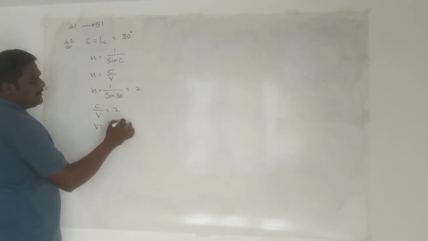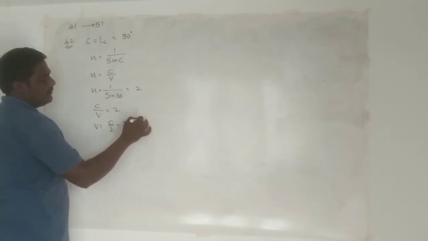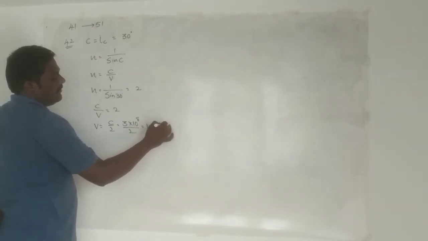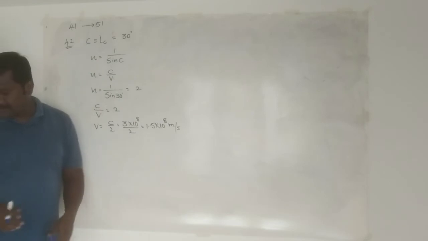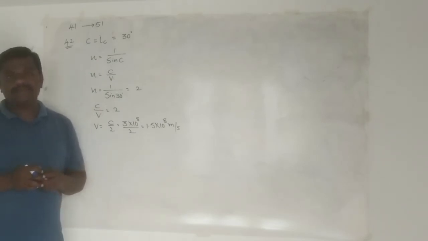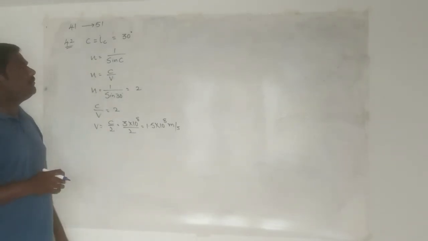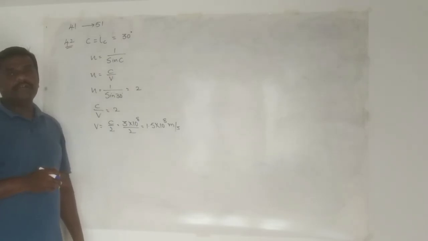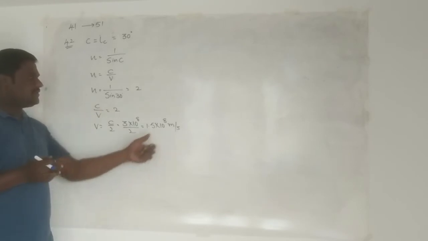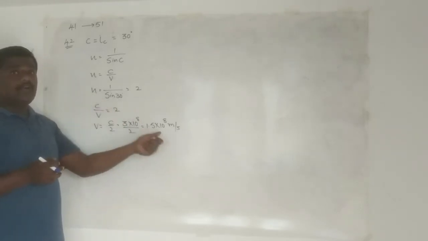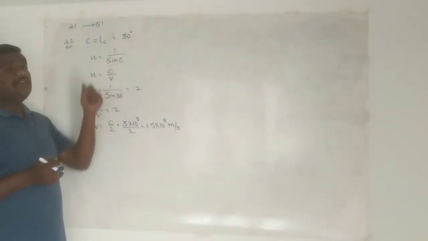What is c? It is the velocity of light in vacuum, 3 into 10 to the power of 8 meter per second, divided by 2. The answer will be 1.5 into 10 power 8 meter per second. So as per the given options, the answer will be B. So this is how we can use the formula in order to calculate the velocity of the light in the particular medium, or by giving these details you can calculate the refractive index, or you are also able to calculate the critical angle.